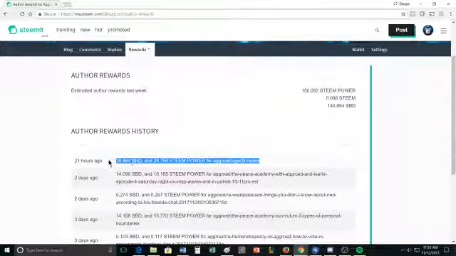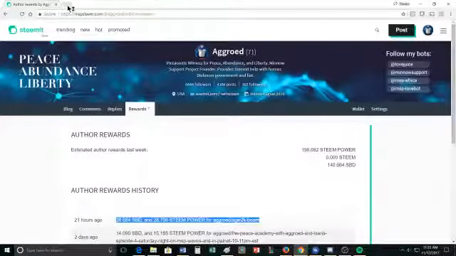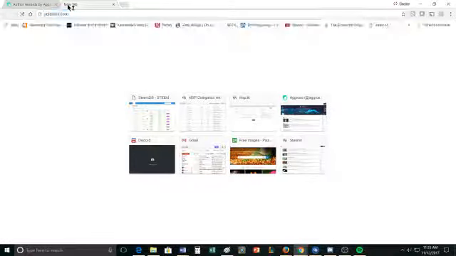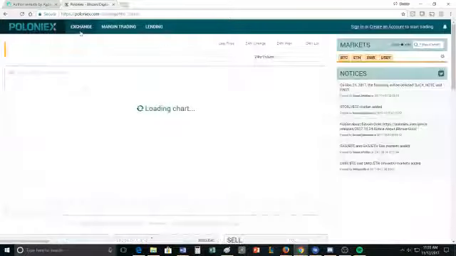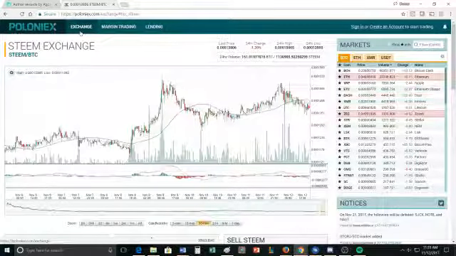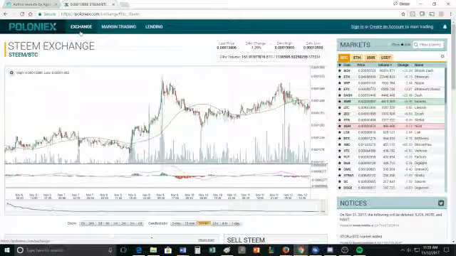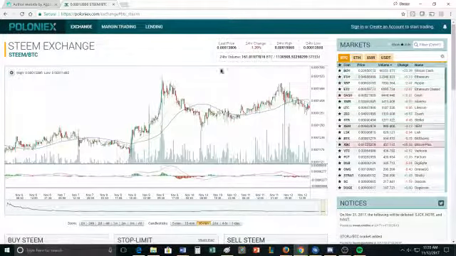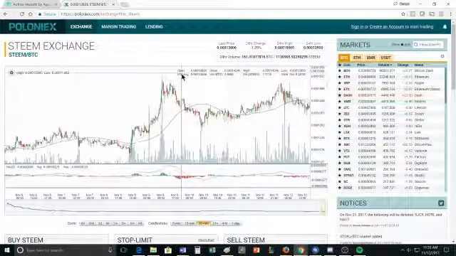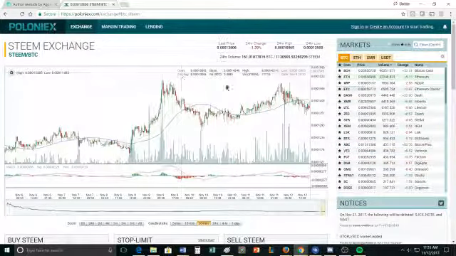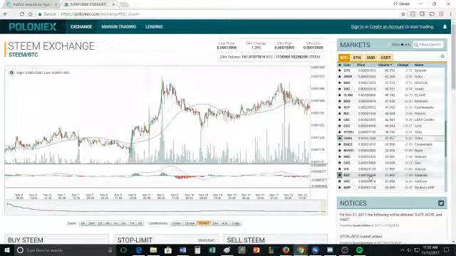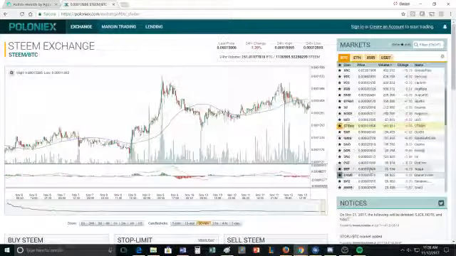So I just got paid $26 for this post. And then I also got paid roughly 20-something dollars in addition to that as Steem Power. Now, if I want, I can go use a place like Poloniex or something like that. People have some issue with Poloniex, so I don't want to encourage this too much. But here is a market. This is like a stock exchange, but it's a crypto exchange. And so what you can do is find Steem, and Steem is somewhere on this list.